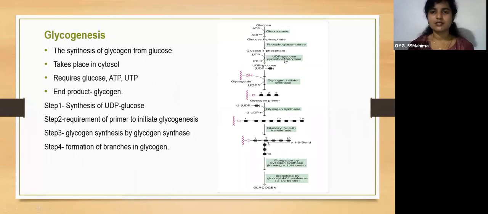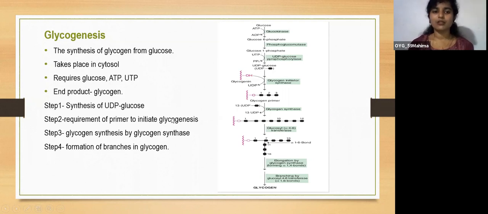Now this step is the synthesis of UDP glucose. The enzyme UDP glucose pyrophosphorylase catalyzes glucose 1-phosphate to UDP glucose, and this utilizes UTP. So UDP glucose is formed here.